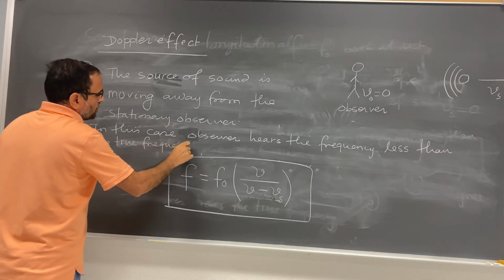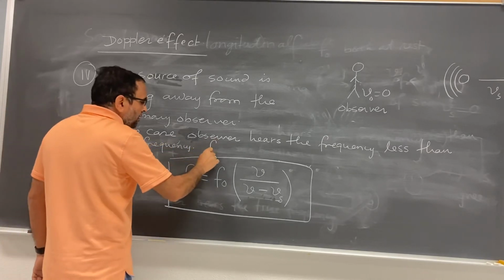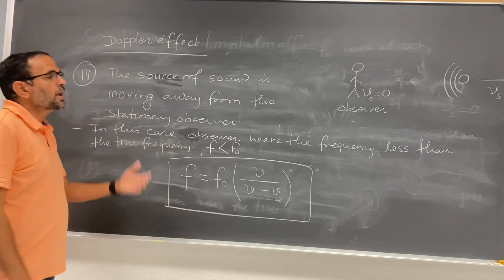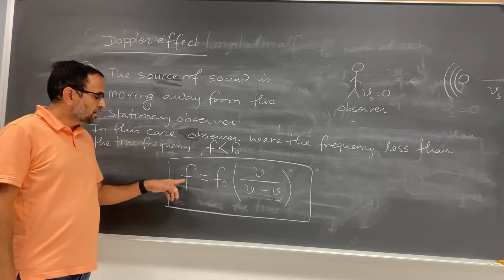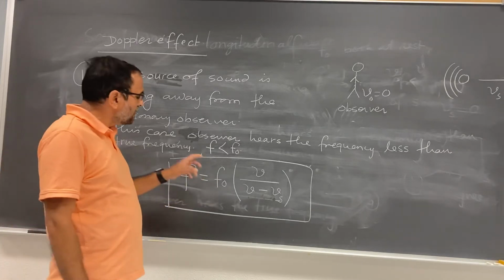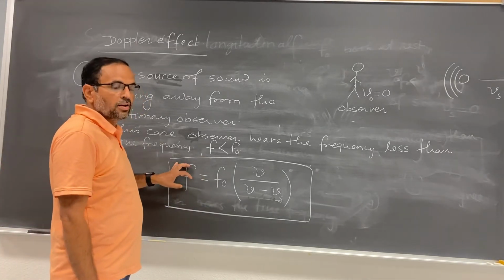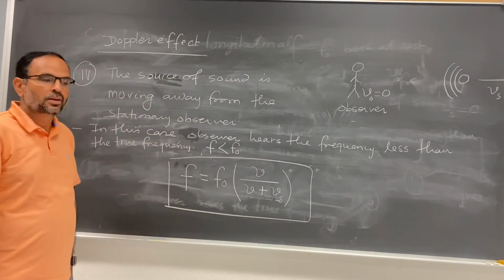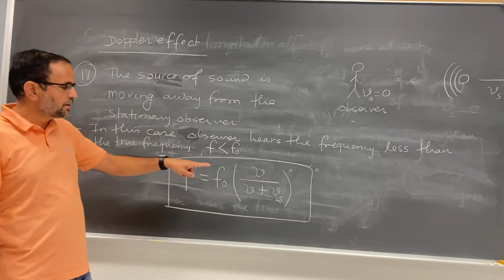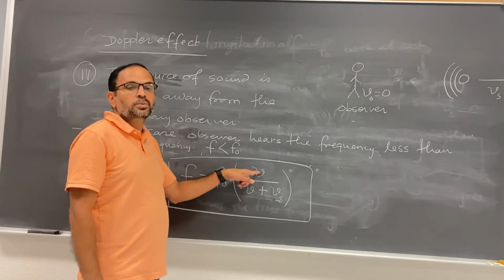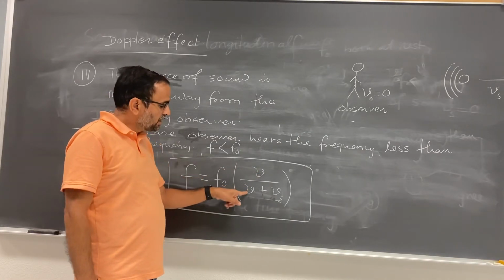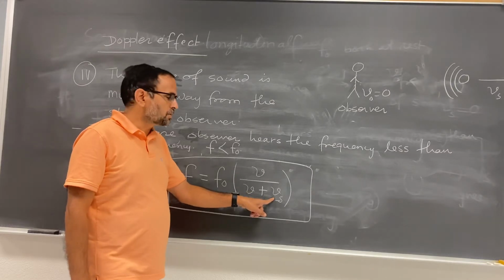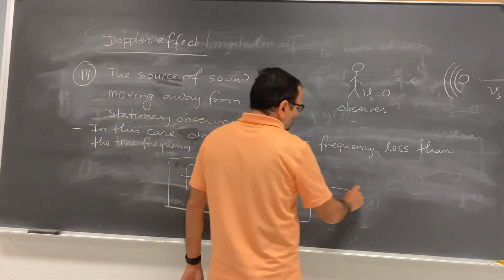That means f, the observed frequency, is less than the true frequency. So how do you write down the formula then? This is the observed frequency, this is the true frequency. I need this number to be smaller, so you put a plus sign here then. This is the speed of the sound wave in the air, the same thing, and this is the speed of the source of sound. And this is case number 4.